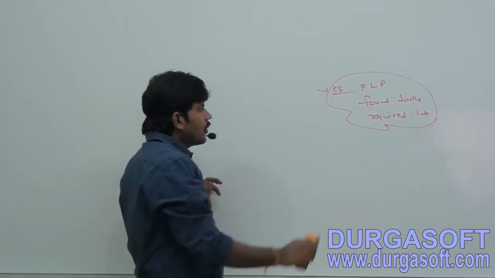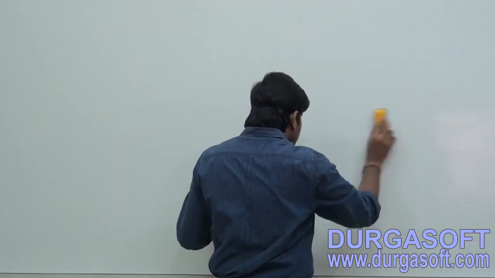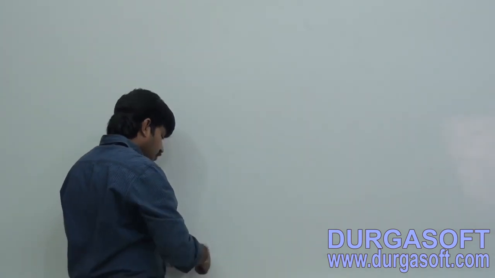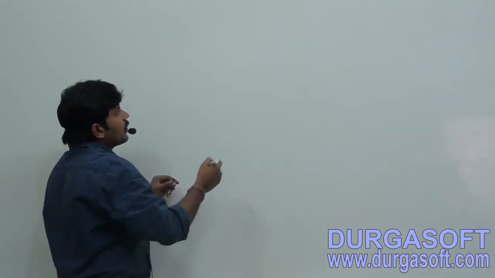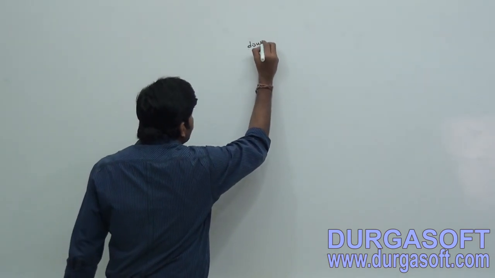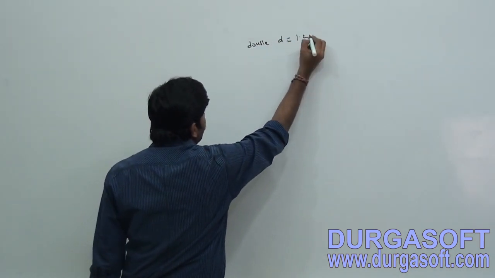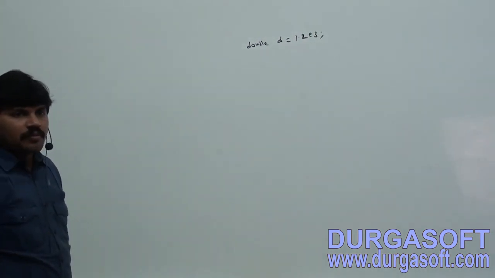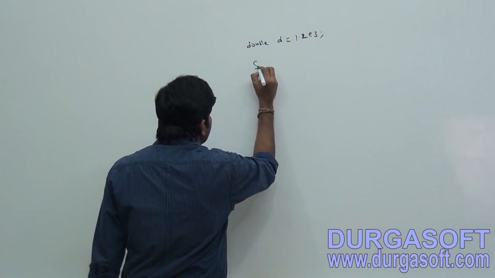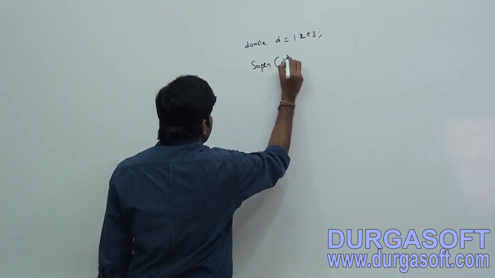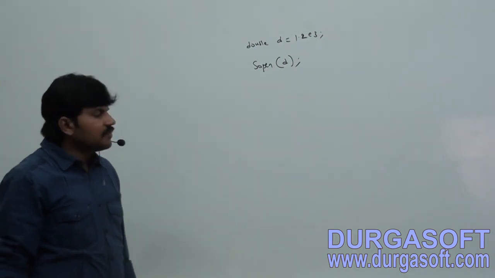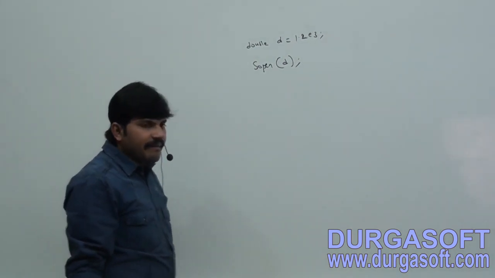Completed, right? Okay. Next, last point about floating point literals. Sir, can you tell is it valid or not? You have to decide. Here it says double d is equal to 1.2 E3, SOP of d. So is it valid or not?